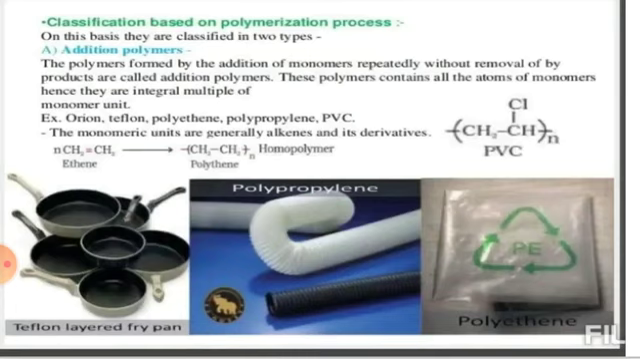Similarly, here you see PVC, that is nothing but polyvinyl chloride. Here, when vinyl chloride undergoes the polymerization process, it gets converted into polyvinyl chloride. Fine. In addition polymers, the monomers link to each other without loss of any small molecule.